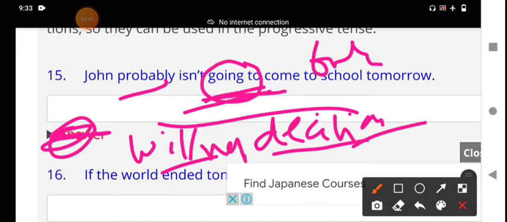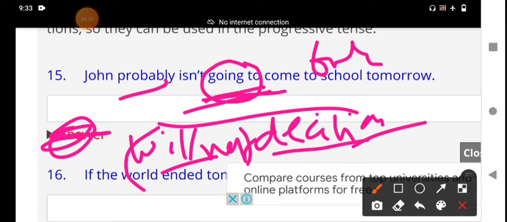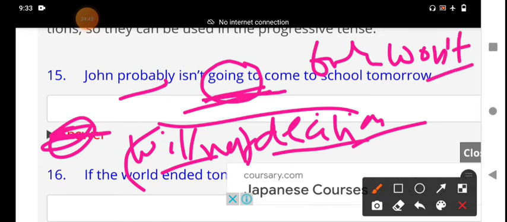Will not. This is a contracted form: won't. Not "willn't", but will plus not. We should pronounce it "won't". This modal verb should be used for prediction. I already made a class on modal verbs. Please watch those videos also.